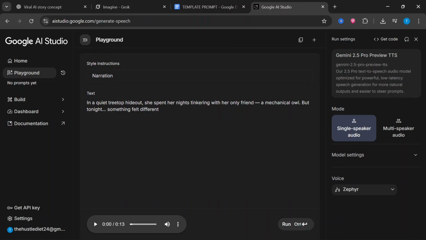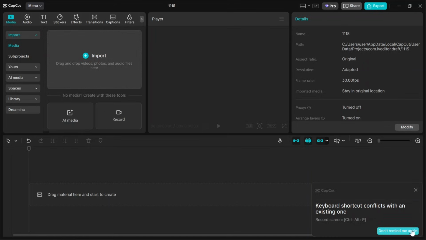We are going to be doing this using CapCut, but you can use any other editor you usually use. You can use Canva, you can use Premiere Pro, whatever tool that you're using, that's what you're going to use. So inside CapCut, we are going to import our assets.